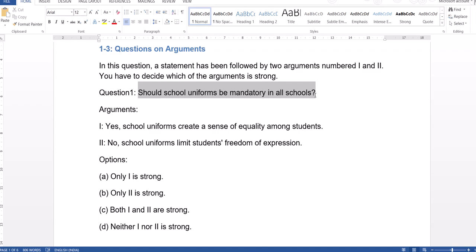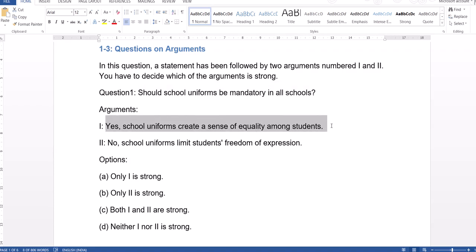Basically, if we can understand the purpose of school uniforms being implemented across schools, the reason is, we all know, to promote equality among all the students in the school. So considering that, which argument is strong?